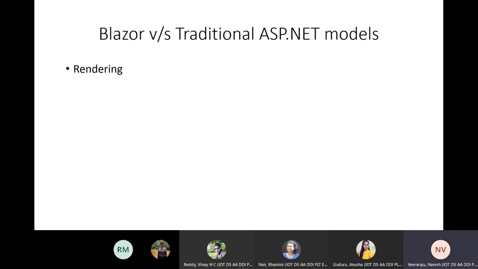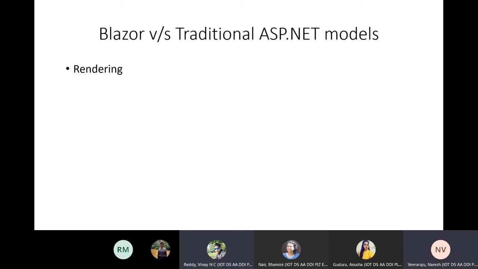So both ASP.NET and Blazor use Razor to describe HTML, as we have seen. In your Razor pages, you can write C#, JavaScript, and HTML, all three. To explain Razor, it is more like a script kind of thing. Maybe you are aware of PHP, where there is some syntax to write code. This is the Razor actually.